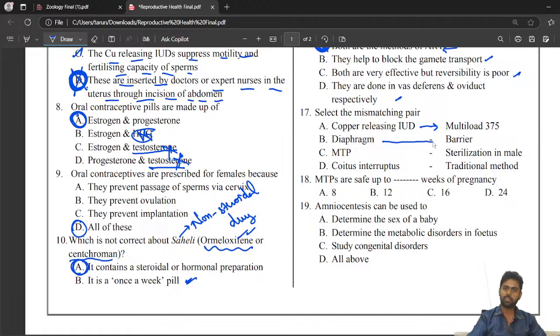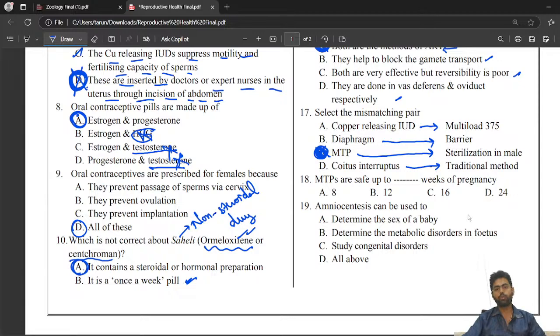Diaphragm is a barrier method, correct. Coitus interruptus is a traditional method, correct. MTP, sterilization in male? MTP means medical termination of pregnancy, so this is not sterilization in male. We have to choose which one is the mismatched pair. So C is the correct answer here.